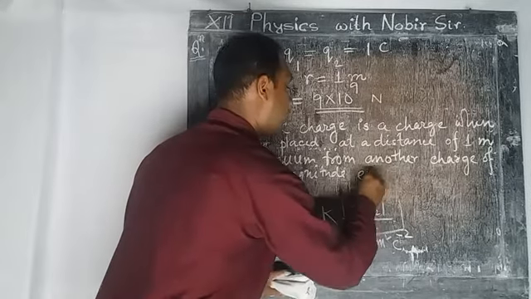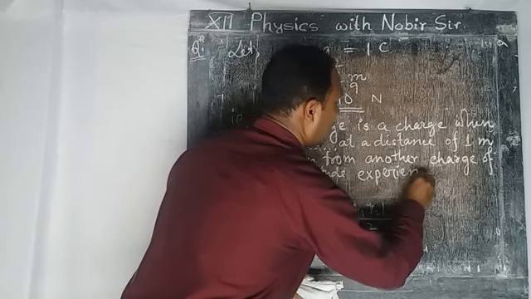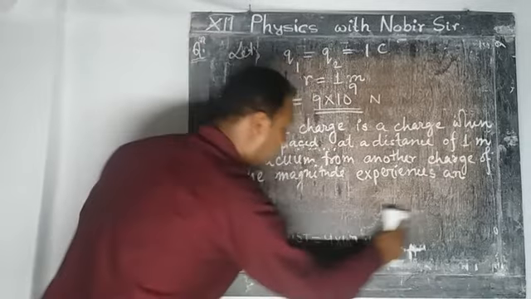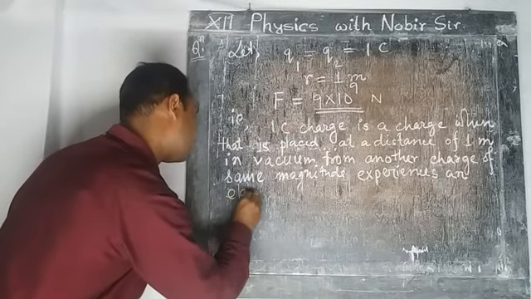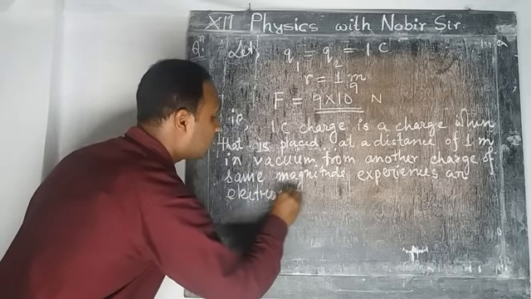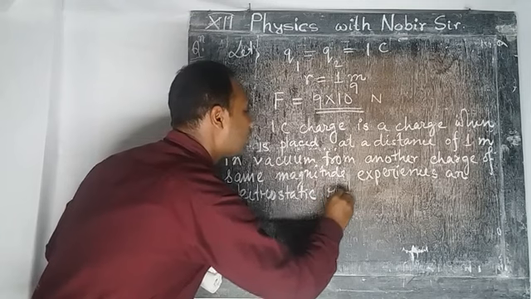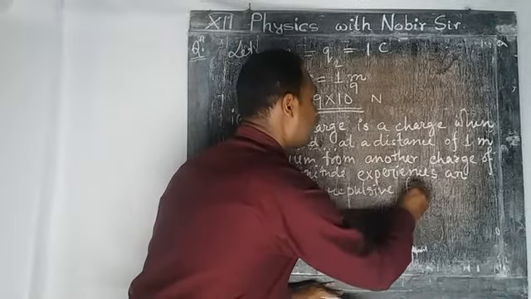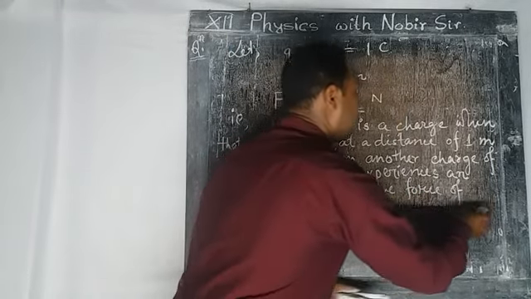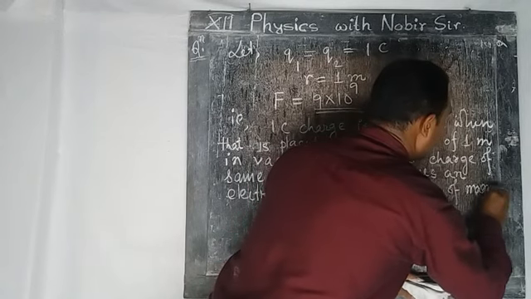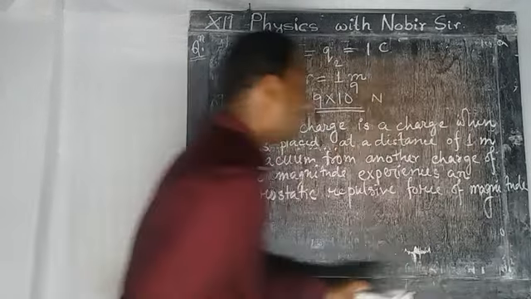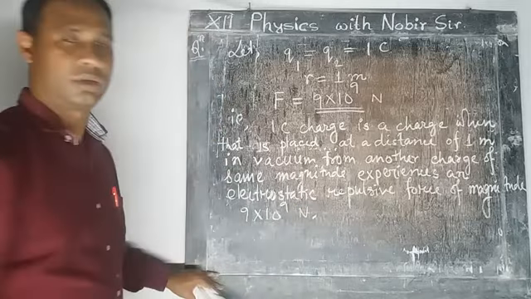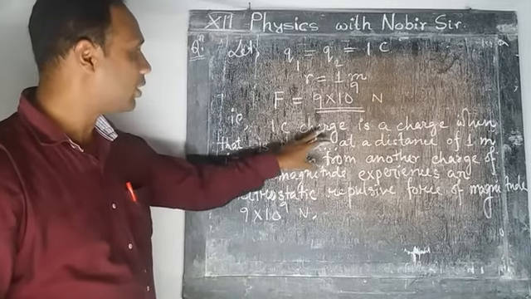Experiences an electrostatic repulsive force of magnitude 9 into 10 to the power 9 Newton. Okay, so that charge is called 1 coulomb.